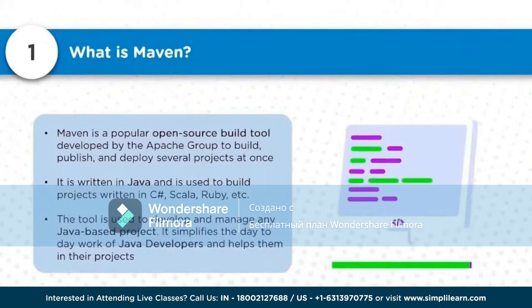For most Java based projects nowadays, this is the default tool, and it's already integrated with Eclipse also. So when you create a new Maven project, it will automatically be created for a Java project. You can use it for other languages also, but the default choice for the Java programming language is the Maven build tool.